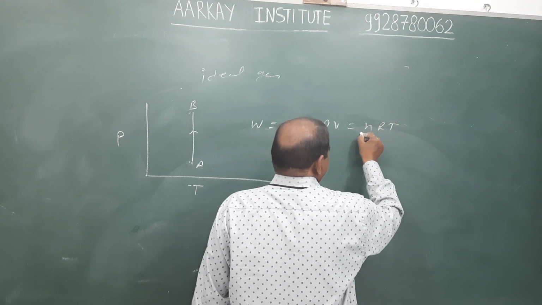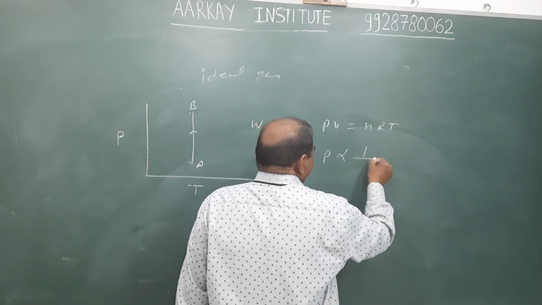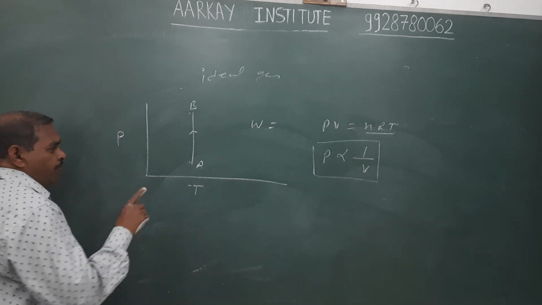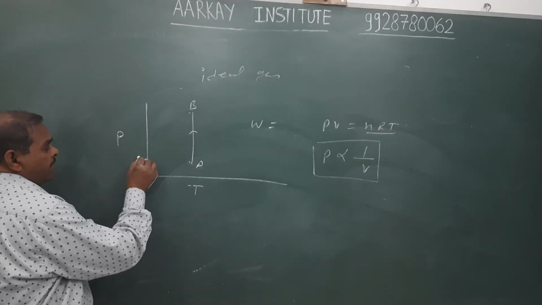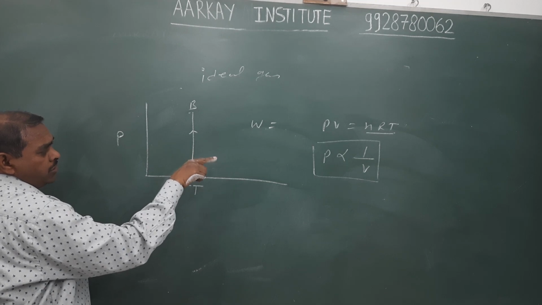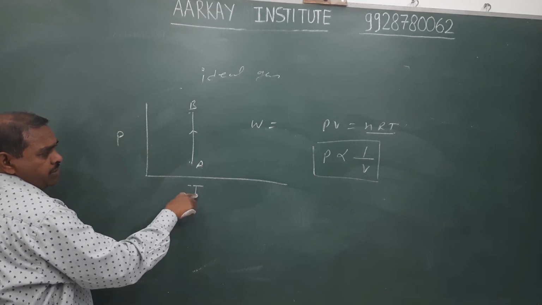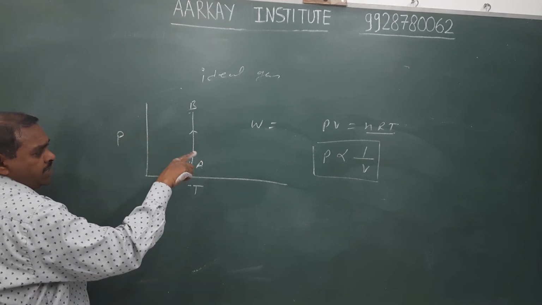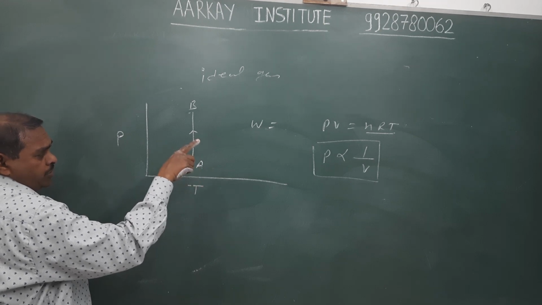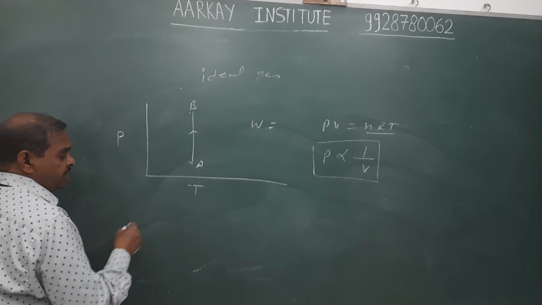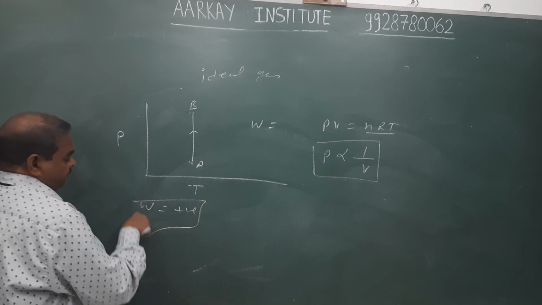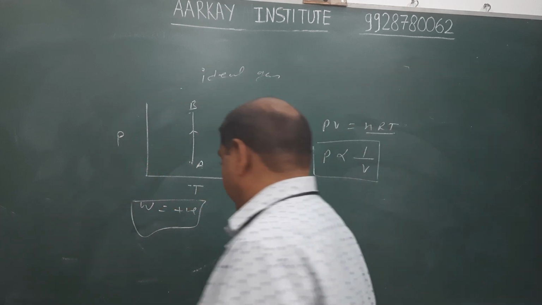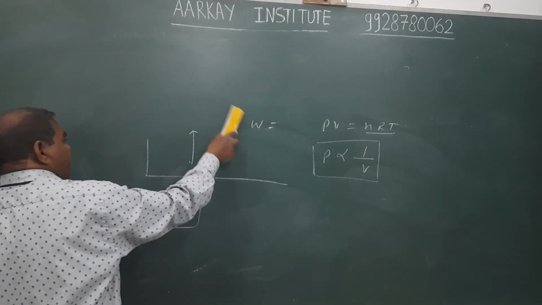In case of isothermal, pressure is inversely proportional to volume. Notice that pressure increases and hence volume decreases. Therefore, it is compression and hence the sign of work is positive. Therefore, we are clear about work in thermodynamic processes.